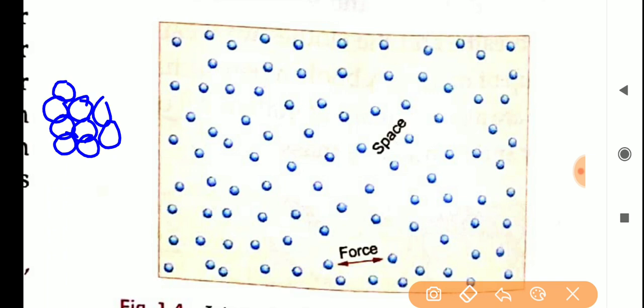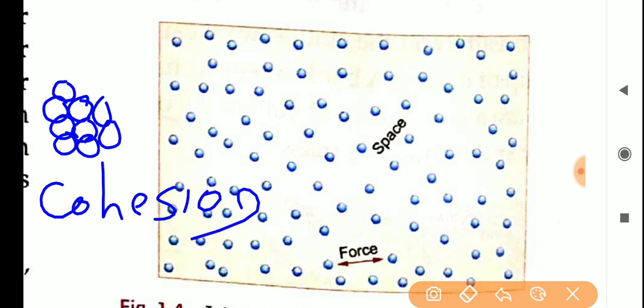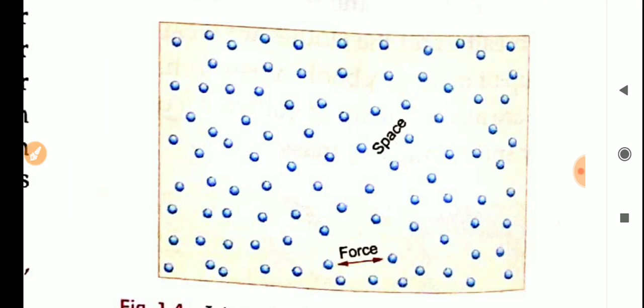Intermolecular force of attraction has one more name, that is cohesion, C-O-H-E-S-I-O-N. Cohesion means the force of attraction only. So if the attraction is more, then the space is less. And if the intermolecular force of attraction or cohesion is less, the molecules are not coming closer, that means the intermolecular space will be more. Understand?